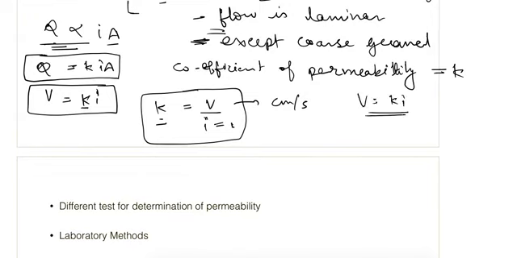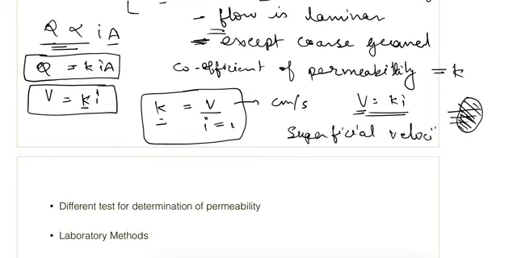Now one thing to notice here is that this velocity of flow, we are saying it is taking place through the whole area, but in the soil the particles will flow only through the voids, not through the whole area, because soil particles are there. So this is also called the superficial velocity.